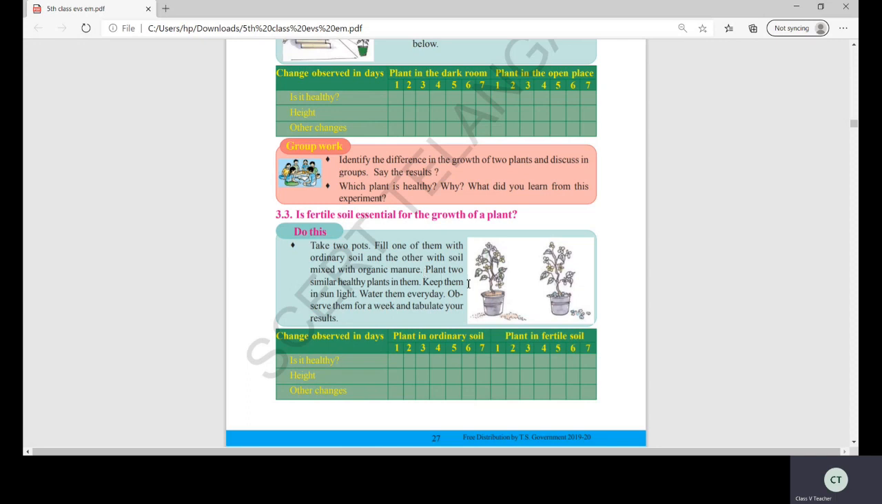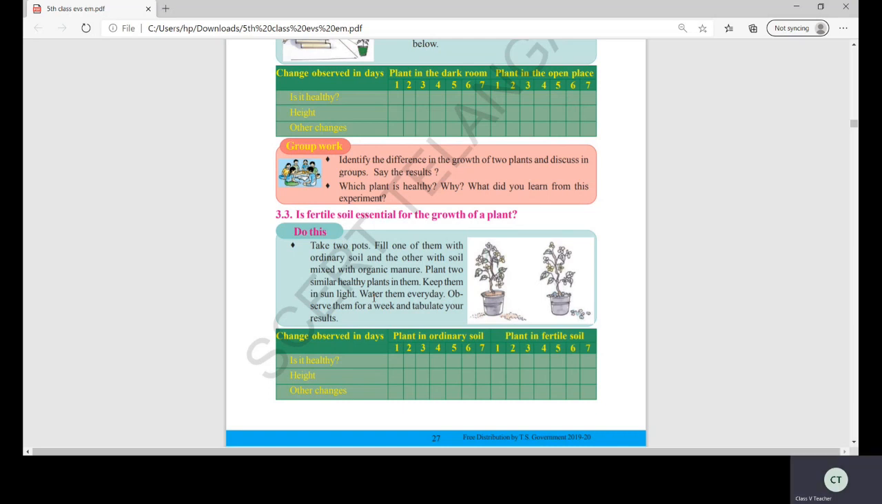Now plant two similar healthy plants in them. Take any plants like tomato or brinjal or any fruit plant, any healthy plant, both healthy plants. Keep them in sunlight. Both you keep in the sunlight only. I'm not telling you to keep one in a dark room and one in the sun. Both the pots you keep under the sunlight only.